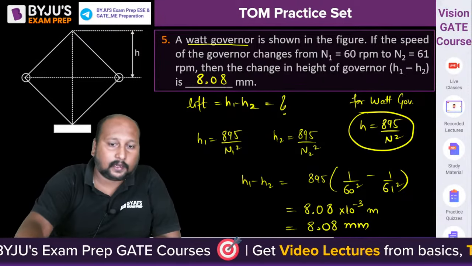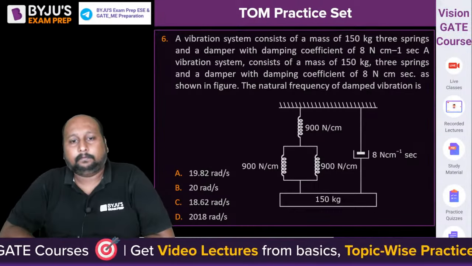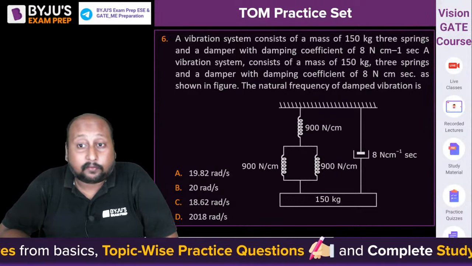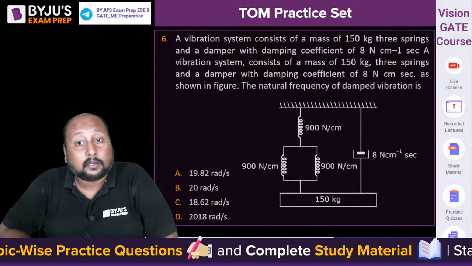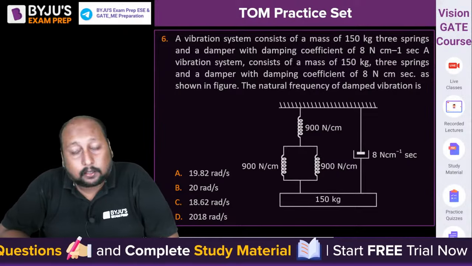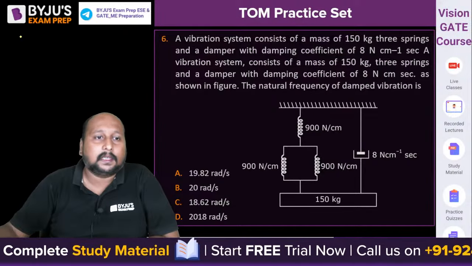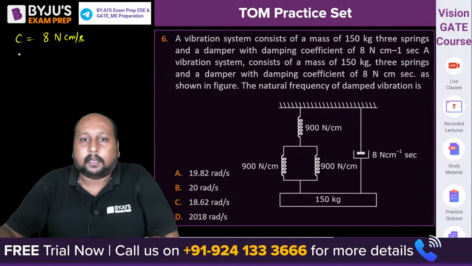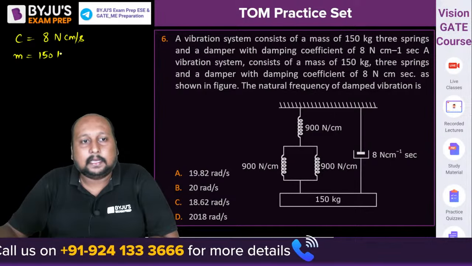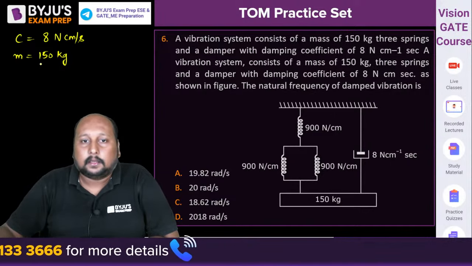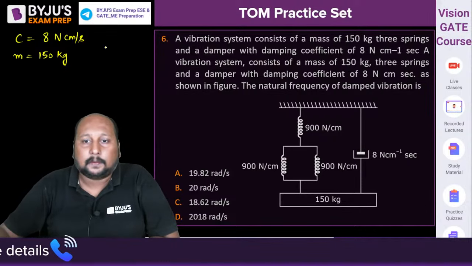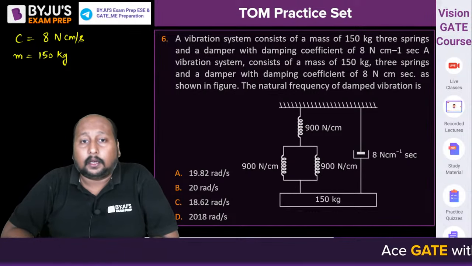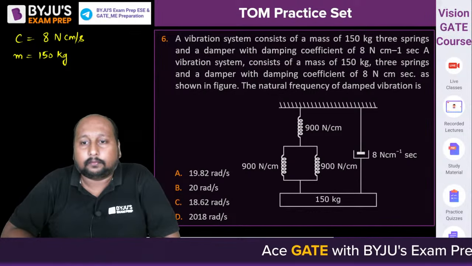चलिए next question. Next question is very important. Question number 6th. Try this question. A vibration system consists of a mass of 150 kg, 3 springs and a damper of damping coefficient 8 Newton second per centimeter. So they have given the value of C is equal to 8 Newton second per centimeter, and the value of mass is equal to 150 kg. Right? 3 springs are connected, each spring having a stiffness of 900 Newton per centimeter.